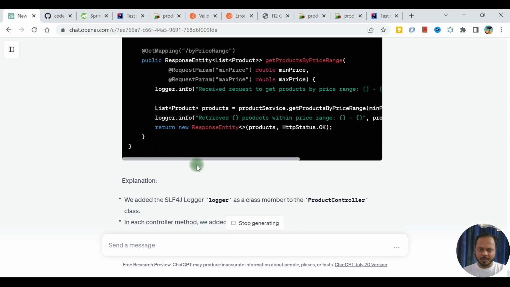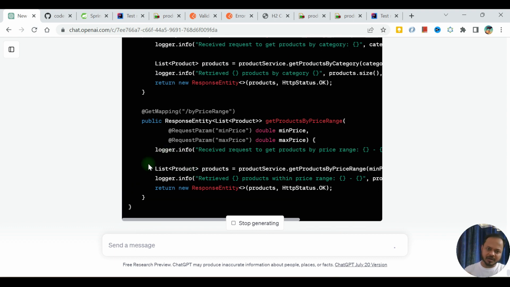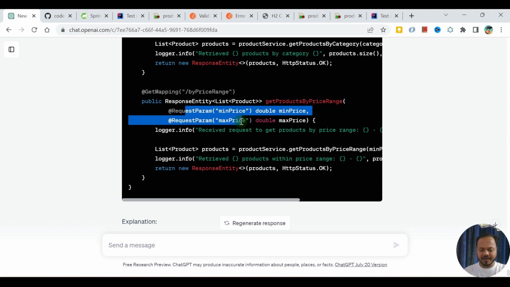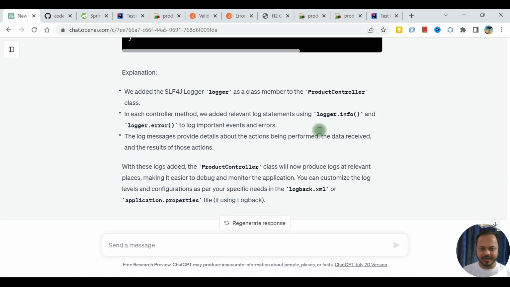But now there is a problem it is doing. That product controller and all that stuff is there, so see, by price range, it is interfering with that request param. Earlier it was a path variable. So this log information we are asking for very late. When it created at first instance, we should have asked that this log information is needed. So at this point of time, I cannot replace those things in here, right? Because that will be problematic. I can copy paste these logs directly, but not the entire class file.